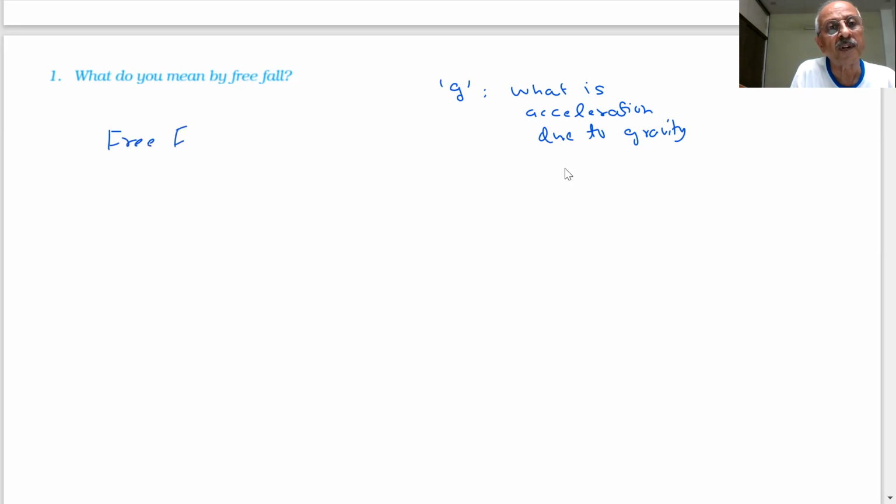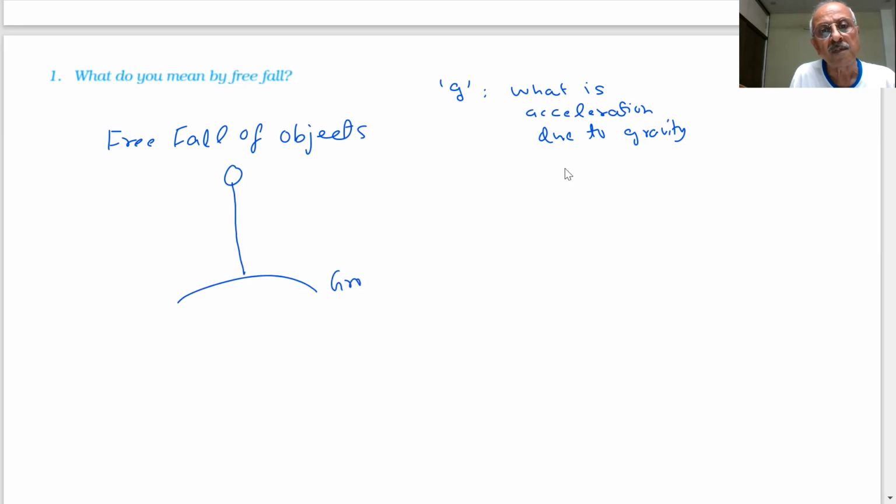That means the objects are falling on the ground only under the force of gravity. No other force is acting on the objects. So that is what we mean by free fall.